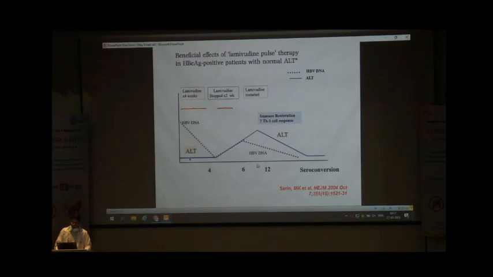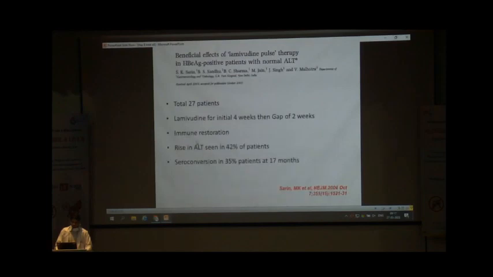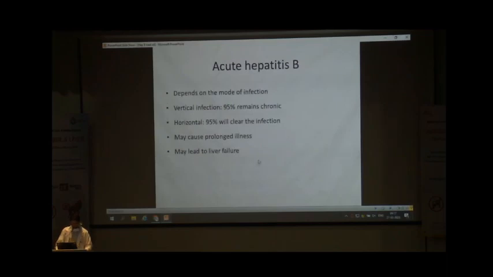After 2 weeks, the lamivudine was restarted, or certain studies also started interferon. This restarting of the lamivudine helps to decrease the ALT and control the hepatitis B virus DNA. This way, a rise in ALT was seen in 42% of the subjects, and seroconversion was seen in 35% of the patients at 17 months of follow-up.